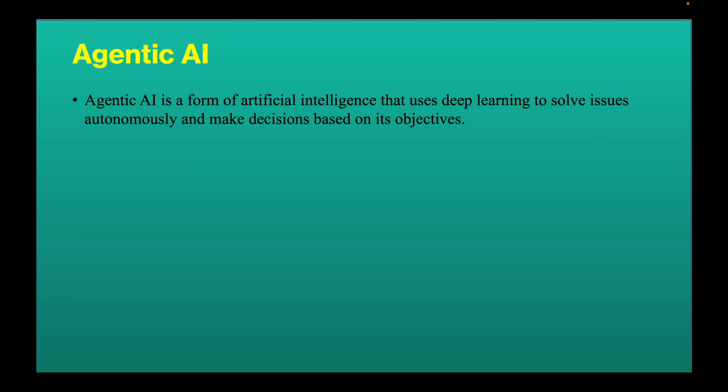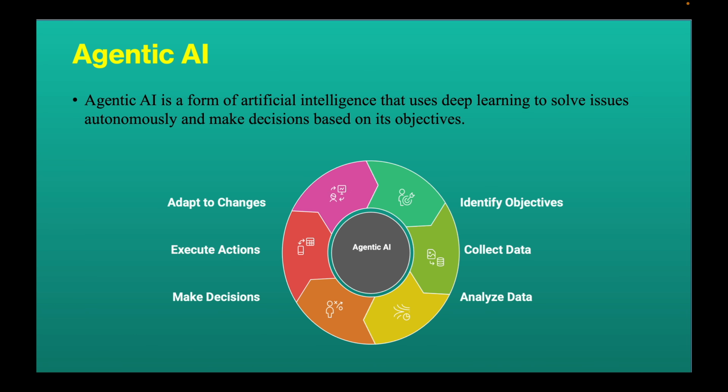Agentic AI is a form of artificial intelligence that uses deep learning to solve issues autonomously and make decisions based on its objectives. It operates independently of continuous human guidance and responds to changes in order to achieve specific goals. For example, self-driving cars can make real-time decisions to navigate roads and reach destinations.